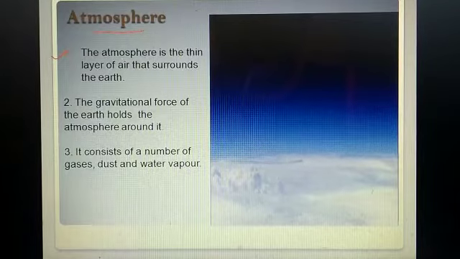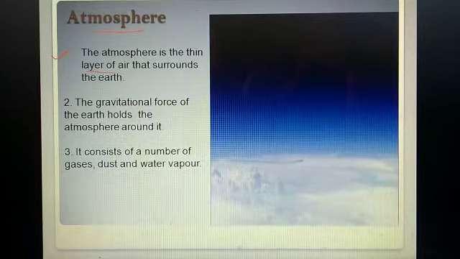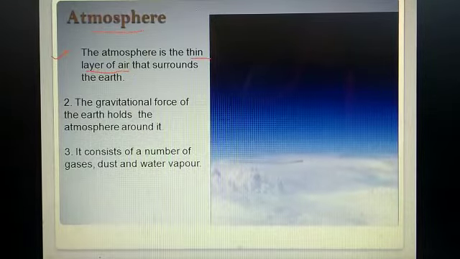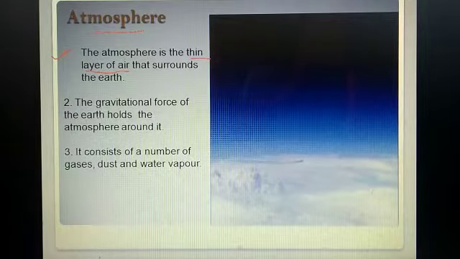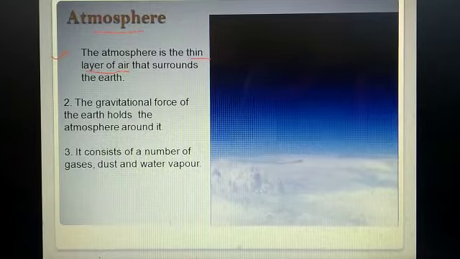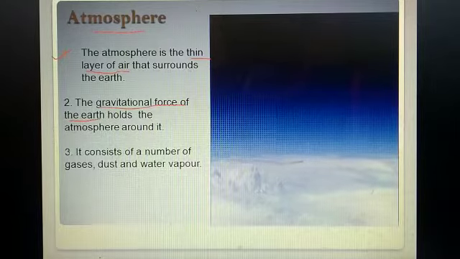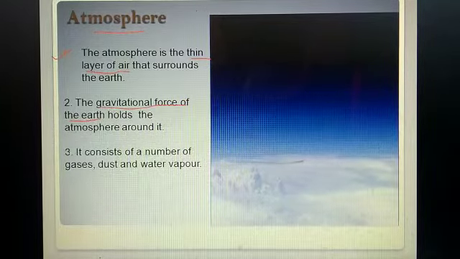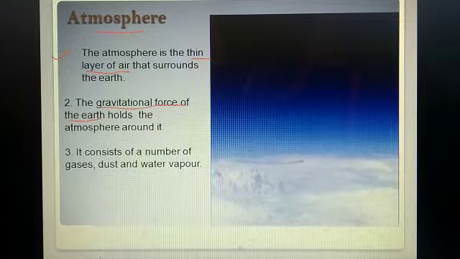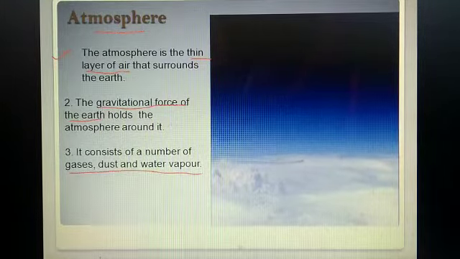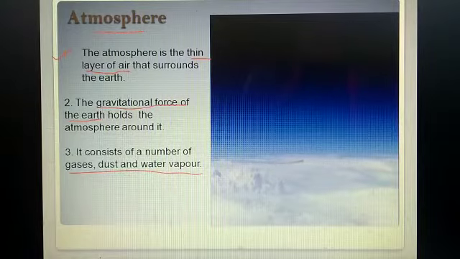Then the third domain, the atmosphere. First, the introduction: the atmosphere is the thin layer of air that surrounds the earth. The gravitational force of the earth holds the atmosphere around it. And the third point, it consists of a number of gases, dust and water vapor. Here we finish the part on the atmosphere.